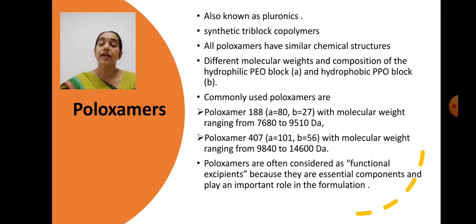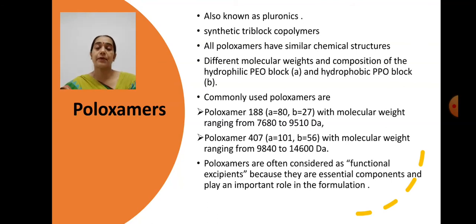For example, since polymers are made up of monomeric units, these poloxamers are copolymers of the hydrophilic polyethylene oxide block copolymer and hydrophobic polypropylene oxide block copolymer. And the different molecular weight PEO block copolymer and different molecular weight hydrophobic PPO block copolymer, when joined together, form the different kinds of